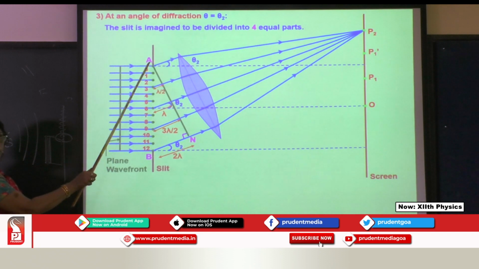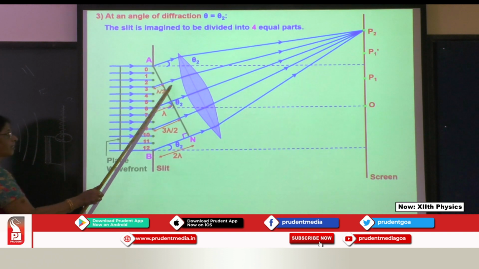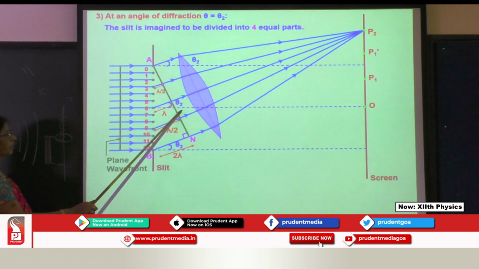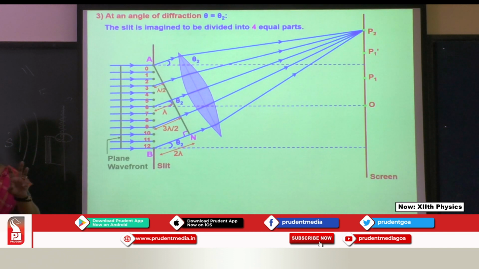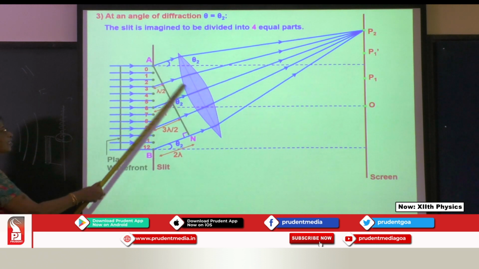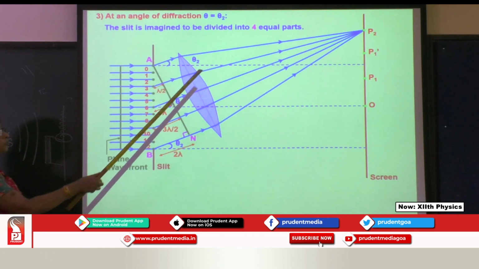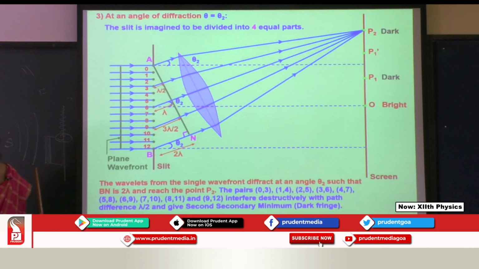The whole slit is divided into 4 parts. Here you are starting with the crest, here with the trough, here crest, here trough. 12 divided by 4 is 3. So each one is out of phase with the next, so they cancel each other and give a dark spot P2 on the screen, with a path difference of 2 lambda. So that is also a dark fringe.